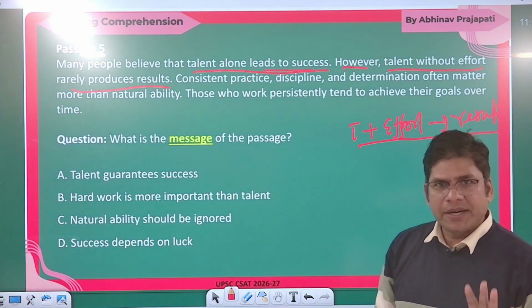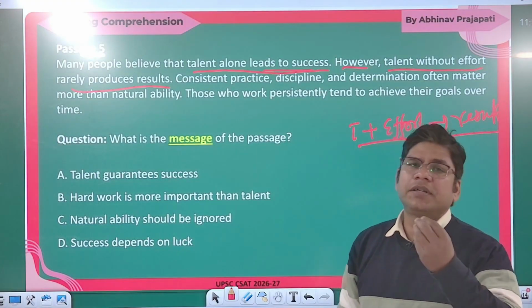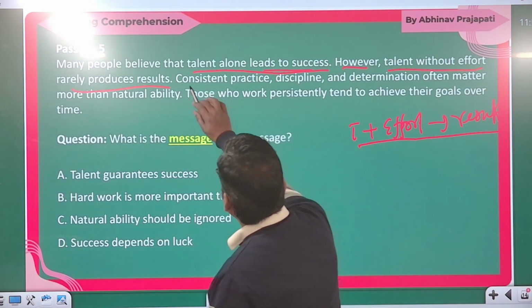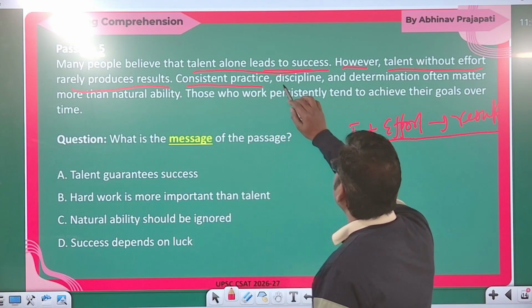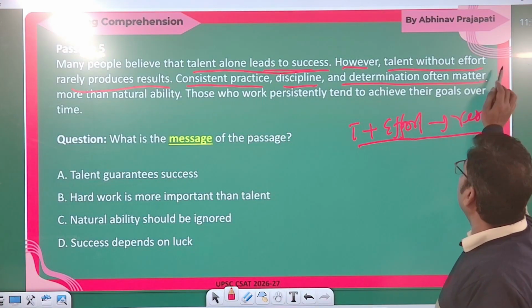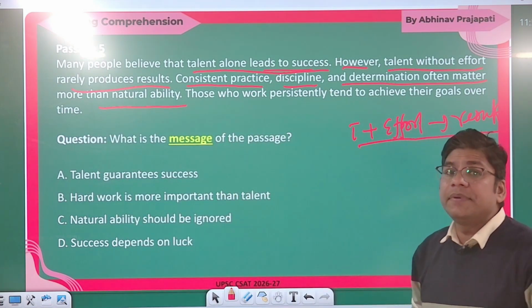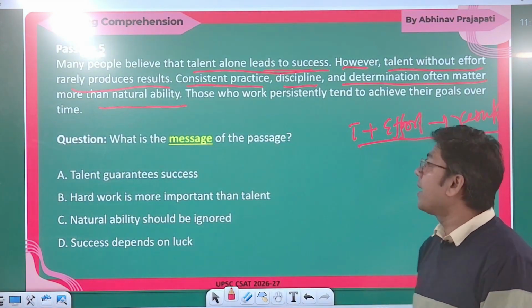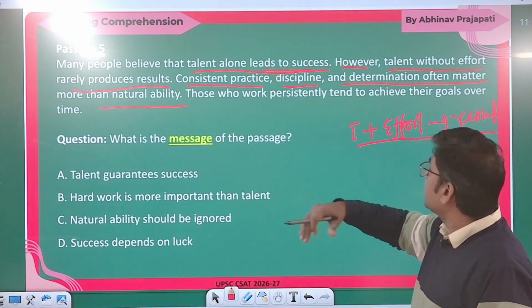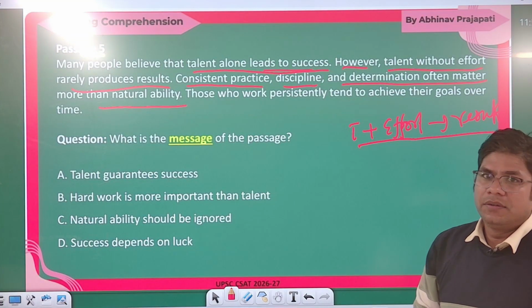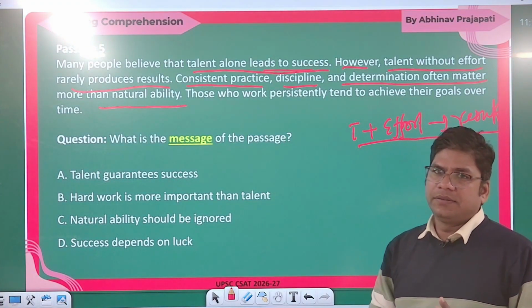If you are talented but not making effort, definitely you are not going to succeed. Consistent practice, discipline and determination often matter more than natural ability. मतलब टैलेंट से भी अधिक इंपॉर्टेंस सिग्निफिकेंट क्या है? Consistent practice, discipline and determination are more important than talent, right?